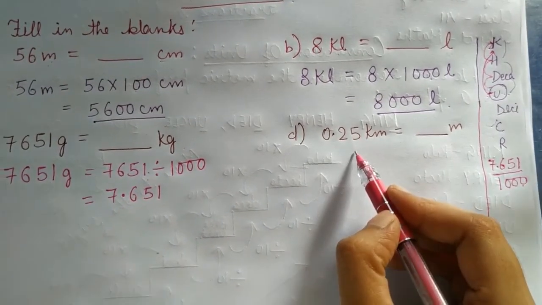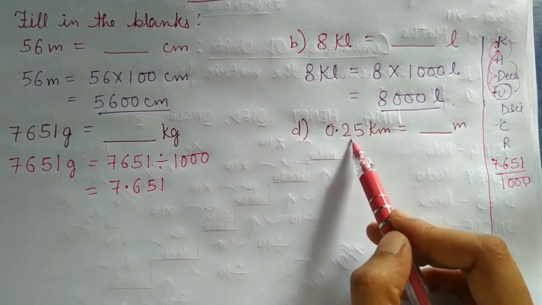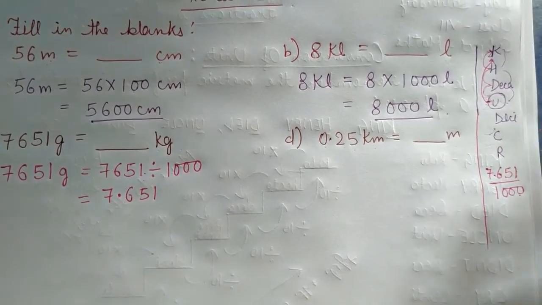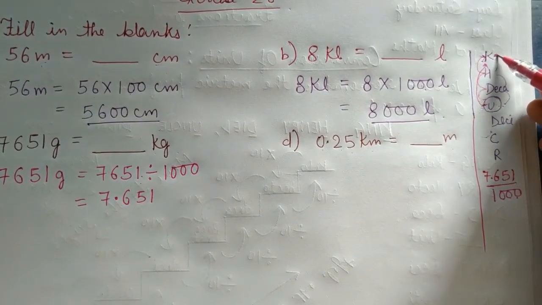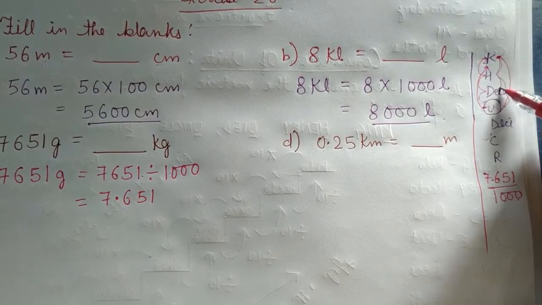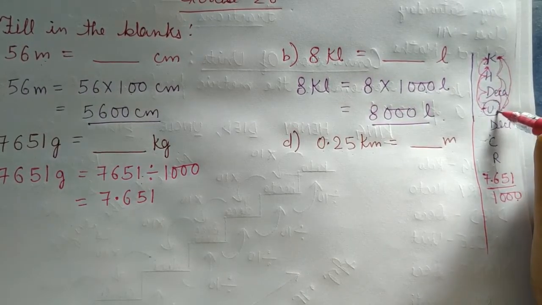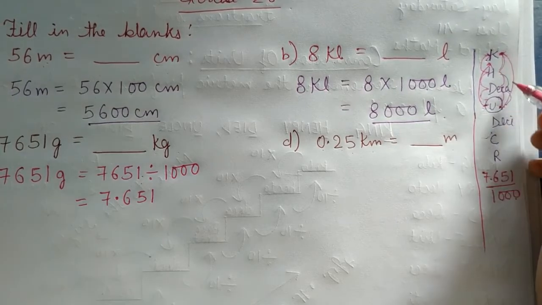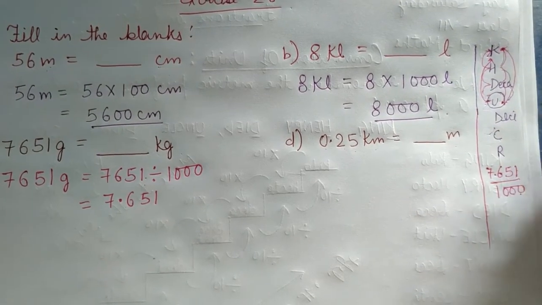Now in D part, we have to change 0.25 kilometers to meter. So in this question we are coming from this K to basic unit. So how many steps are we moving? 1, 2 and 3. 3 steps we are moving, and 3 steps means 1000, and we are coming downwards, means we will multiply.